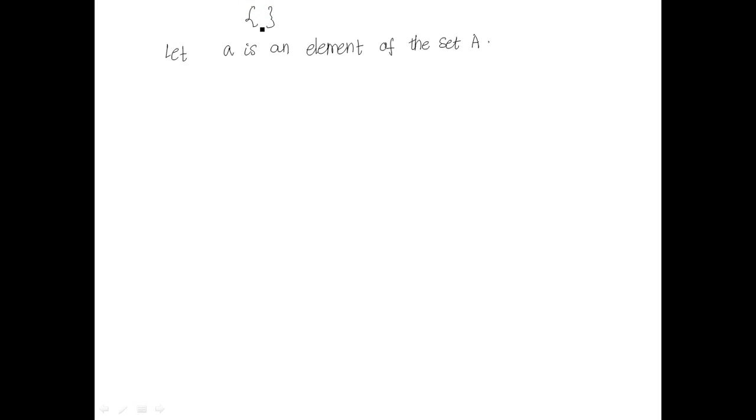So if a is an element of A, we represent it as a belongs to A. That means a is inside A, so you can write a belongs to A, meaning a must be inside A. That is it.